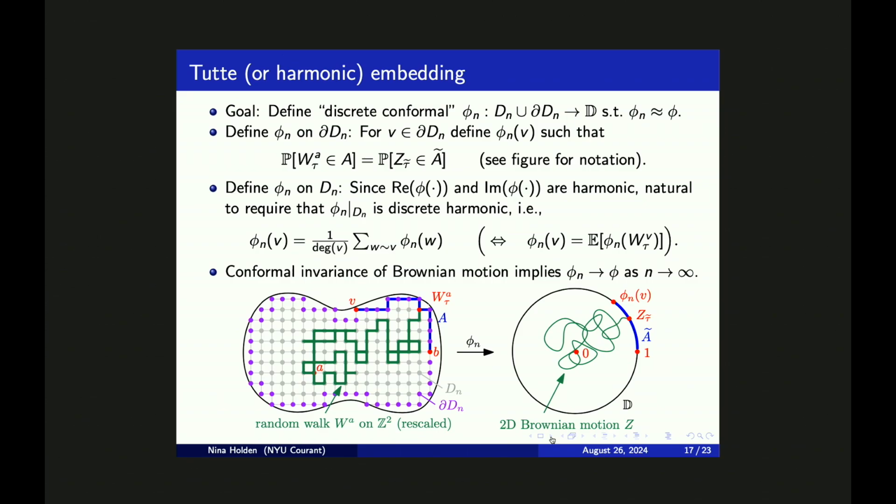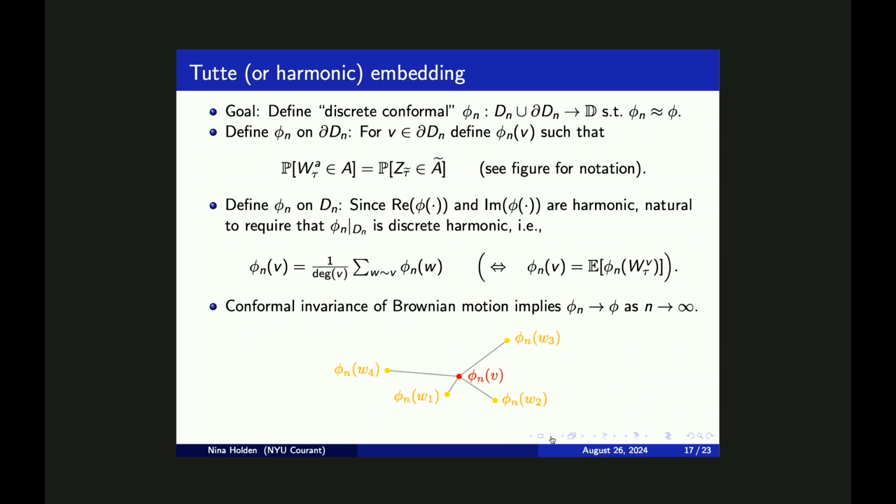So then, to define phi sub n in the bulk, we require it to be discrete harmonic. The conformal map phi from the previous slide, since it is conformal, then it follows from the Cauchy-Riemann equations that the real part of phi and the imaginary part of phi are both harmonic. So therefore, we require phi sub n to be what we call discrete harmonic, meaning that it satisfies some variant of the mean value property.